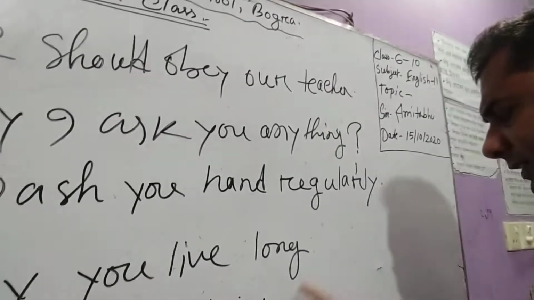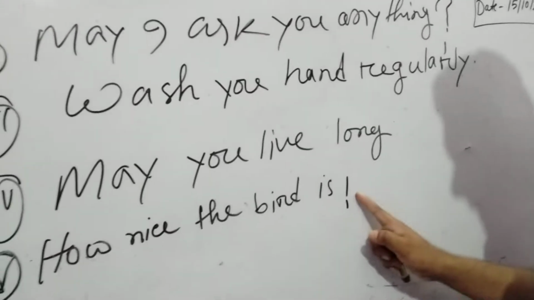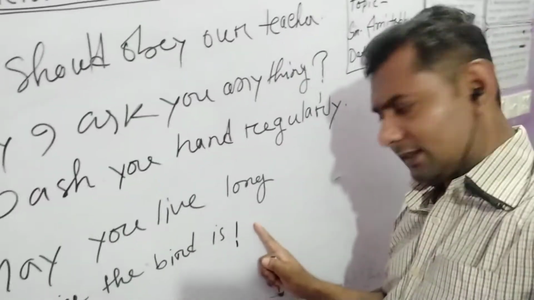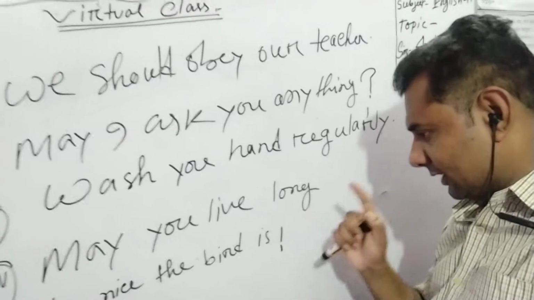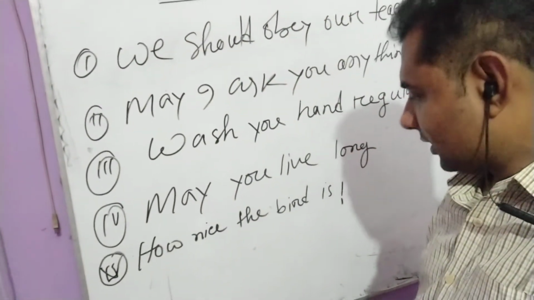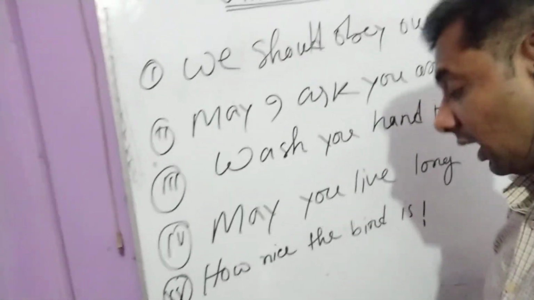Then another is the sign of exclamation. If any sentence ends with a sign of exclamation, the sentence must be an exclamatory sentence. Besides, the sentence may start with WH, what, how.